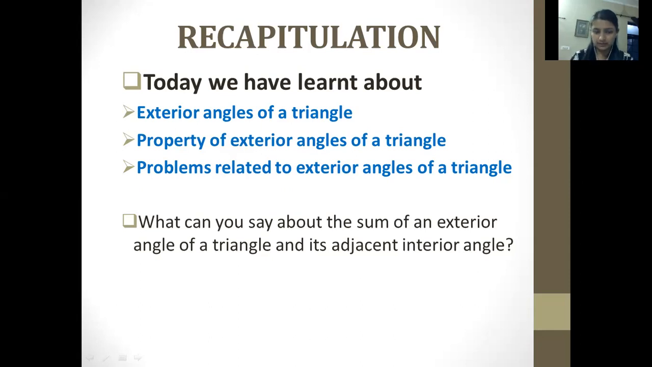Okay, so yes, here's a question in front of you. What can you say about the sum of an exterior angle of a triangle and its adjacent interior angles? What can you say about the sum of exterior angles? Yes, we have done it in a property. The exterior angle would be equal to the sum of the interior opposite angles. Okay, students. So if you have answered it, you have answered it correctly.